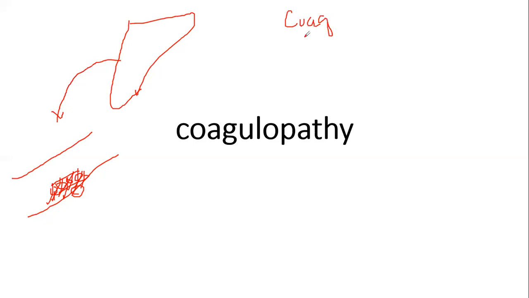So you all are aware that there are two pathways for the coagulation, that may be either the extrinsic pathway or the intrinsic pathway. And different factors are involved in the extrinsic as well as in the intrinsic pathway, and that is responsible mainly